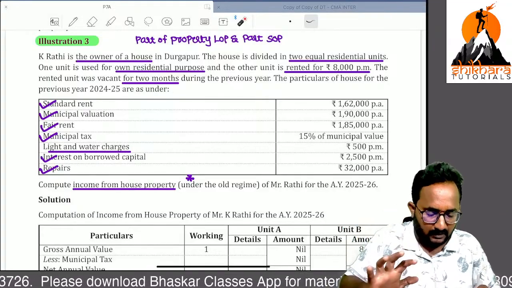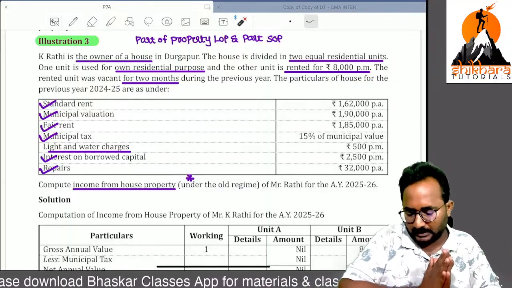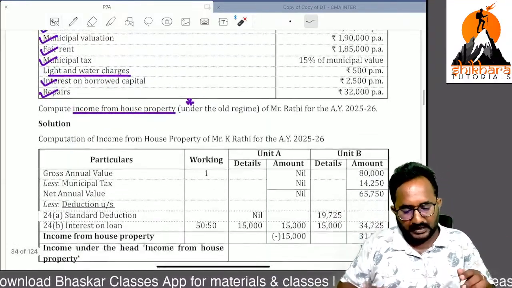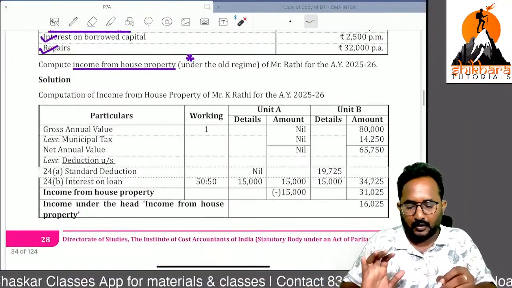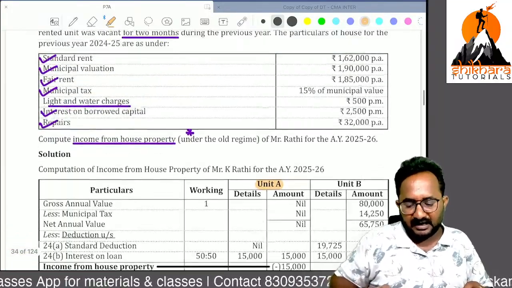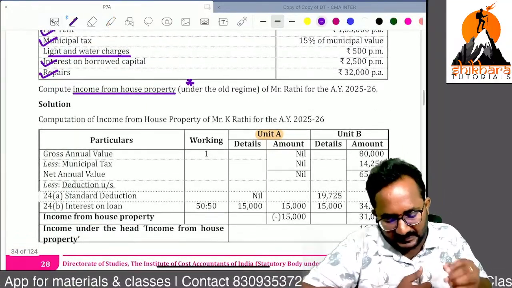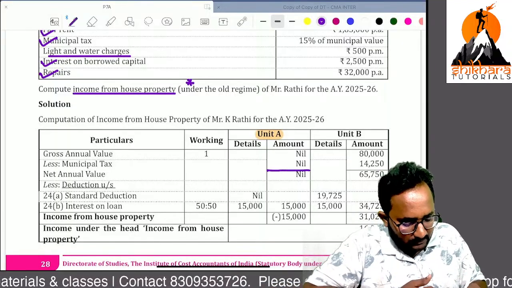Self-occupied related income we can calculate, and the let out related income also we can calculate. Now, unit A we treat as self-occupied. Directly we can take self-occupied GAV nil, municipal value we can't take, NAV also nil,